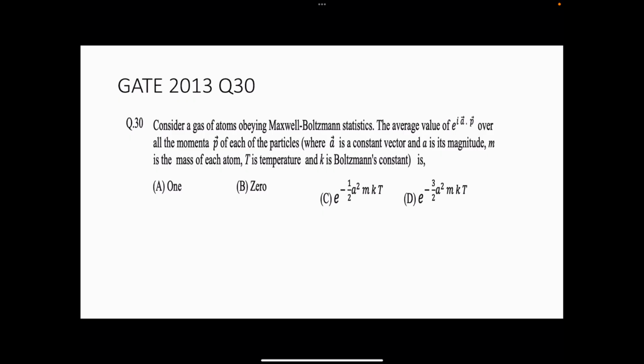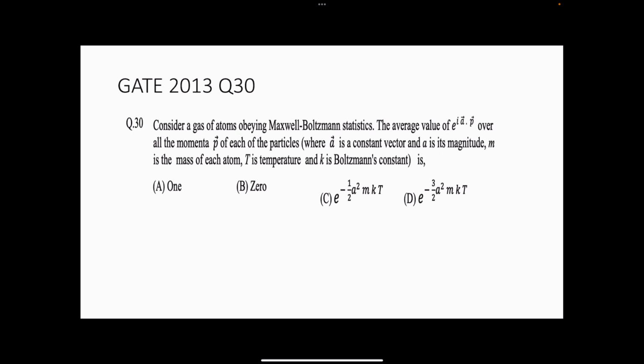This is GATE 2013 question number 30, which states: consider a gas of atoms obeying Maxwell-Boltzmann statistics. The average value of e to the power iota a dot p over all momenta p of each of the particles, where a is some constant vector and a is its magnitude, m is the mass of each atom, T is the temperature, and K is the Boltzmann constant, is what?